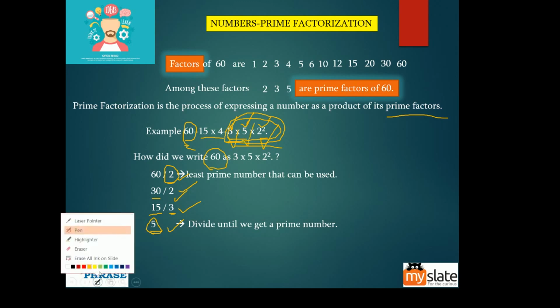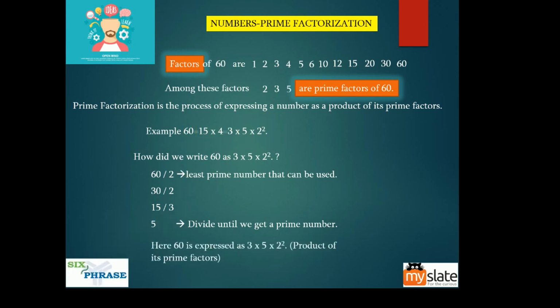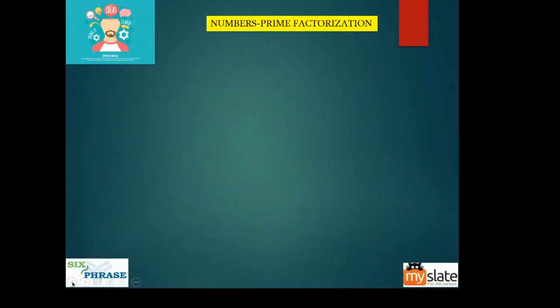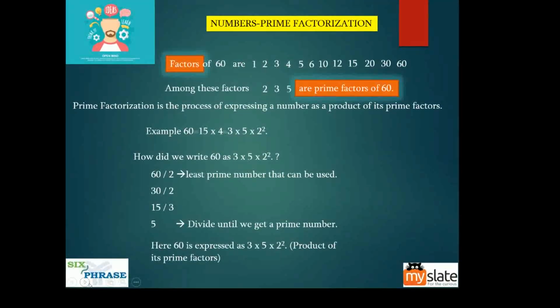So you can see here 60 is expressed as 3 into 5 into 2 square, because there are two 2s, one 3 and one 5. That is why 3 into 5 into 2 square.